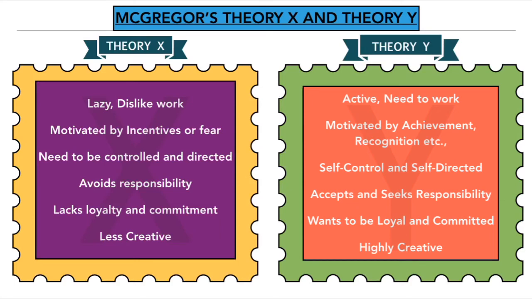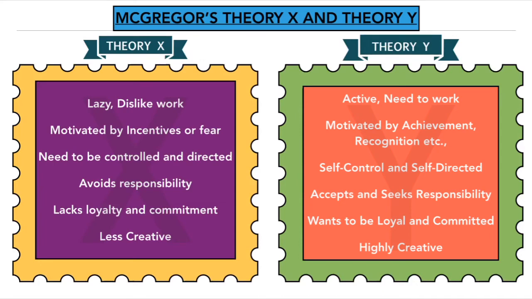Coming to McGregor's theory X and theory Y. McGregor assumes in theory X that employees are lazy, they don't like to work, they are motivated by financial incentives or fear of losing job security, they need to be controlled or directed, they always need supervision and avoid responsibility, they lack loyalty and commitment, and they are much less creative.